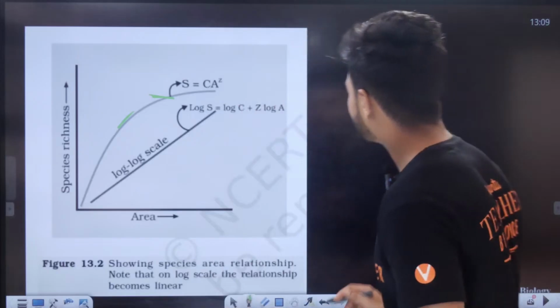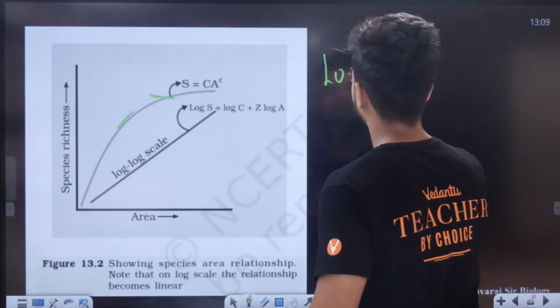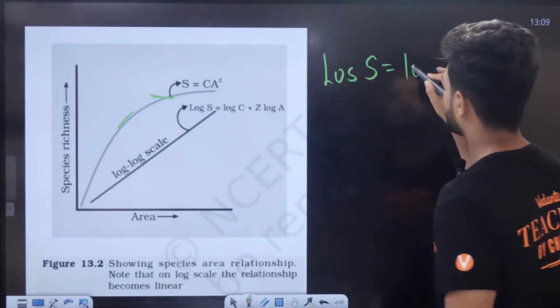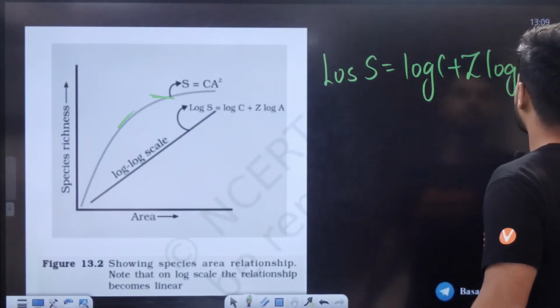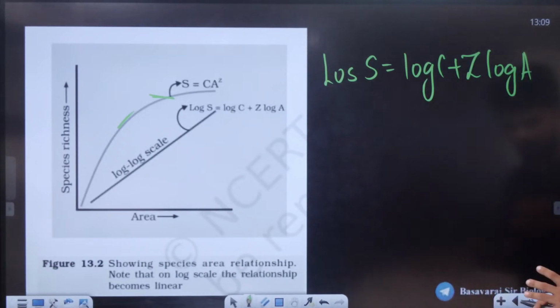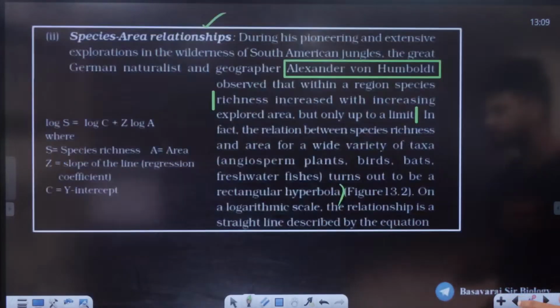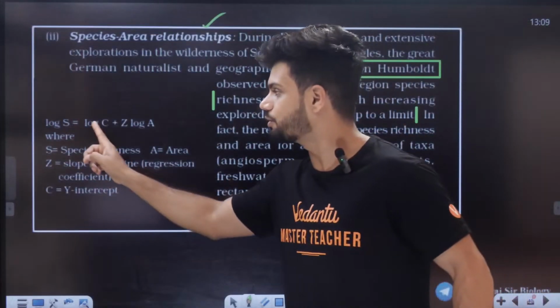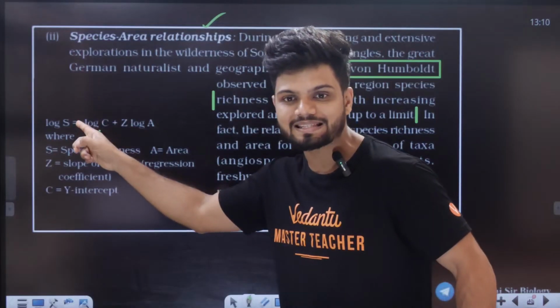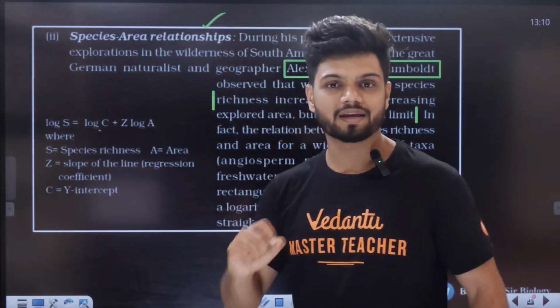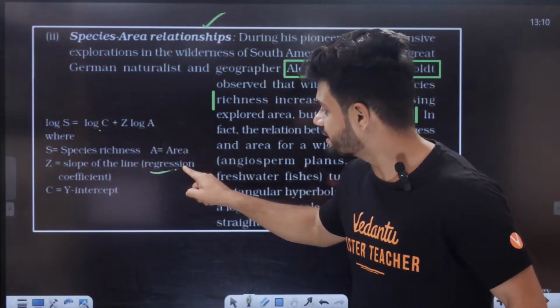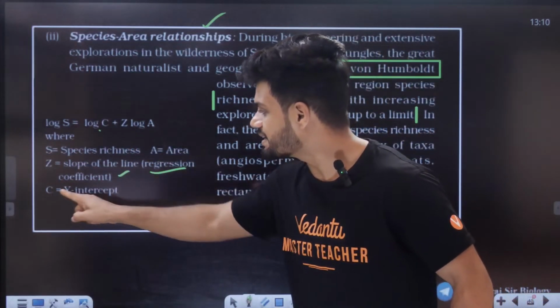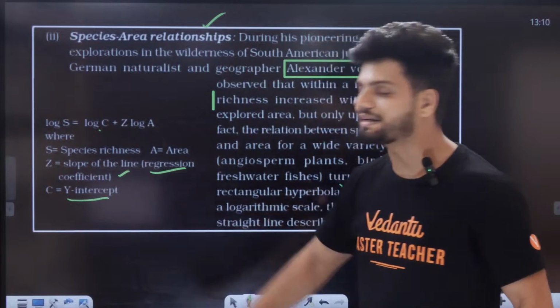That is, log S equals log C plus Z log A. This is the equation which you need to remember, and it is also given here. Log S is equal to log C plus Z log A. Now, what is S here? S is the species richness. A is the area. Z is going to be the slope of the line, also called the regression coefficient, and C is going to be the y-intercept.